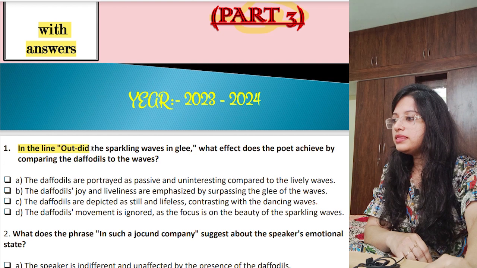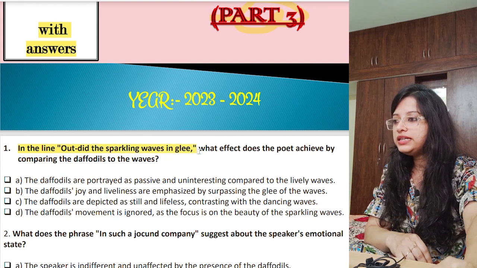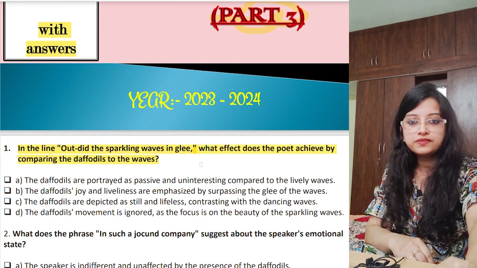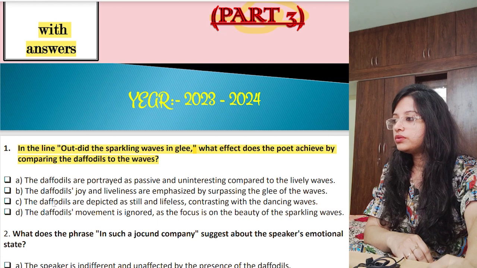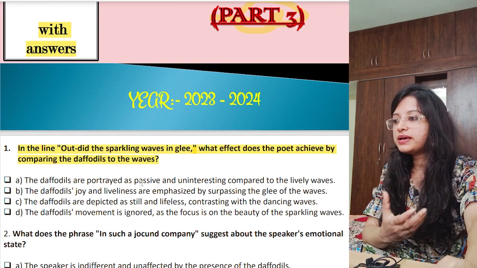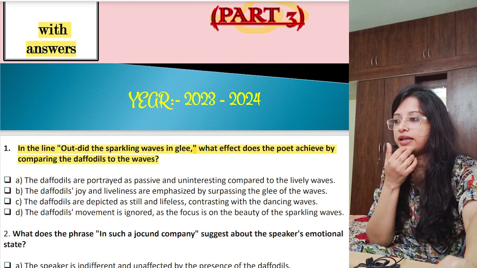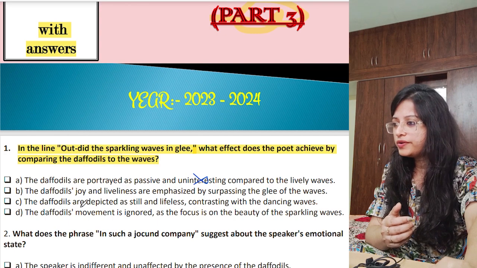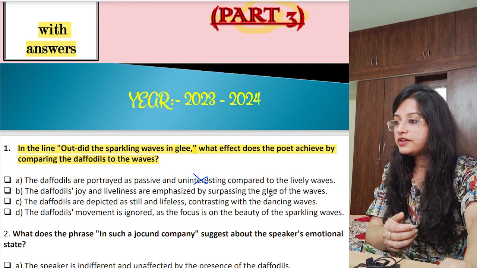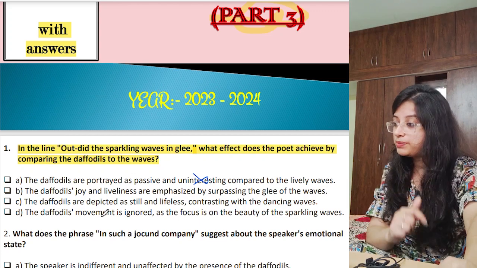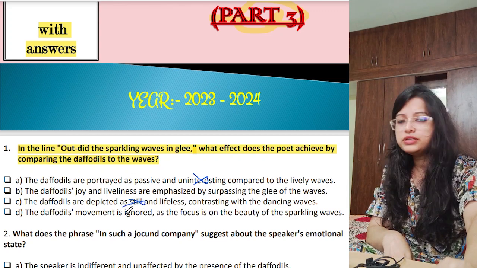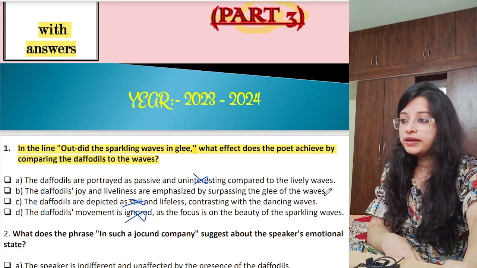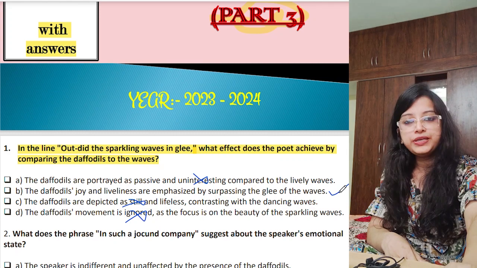The first MCQ. In the line "outdid the sparkling waves in glee," what effect does the poet achieve by comparing the daffodils to the waves? First option, the daffodils are portrayed as massive and uninteresting compared to the lively waves. Just strike out the unnecessary one. Uninteresting, this cannot be right. The daffodils' joy and liveliness are emphasized by surpassing the glee of the waves. This can be correct. Depicted as still? Daffodils were not still, they were moving. The daffodils' movement is ignored? No, the poet was highly influenced by it. So the correct option is option number B.